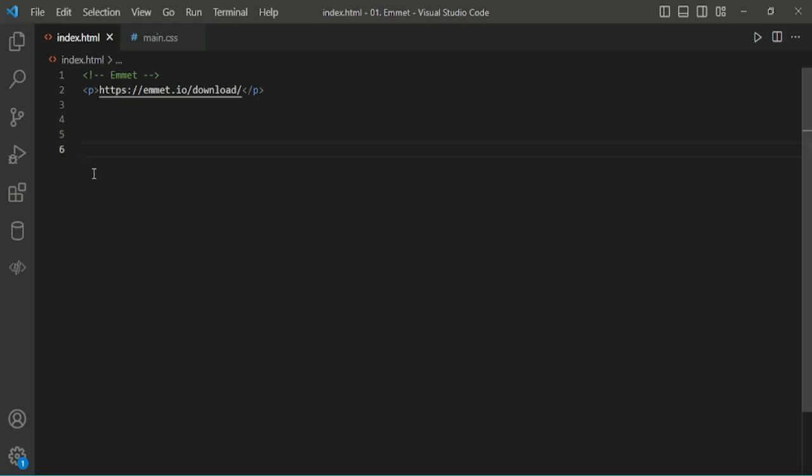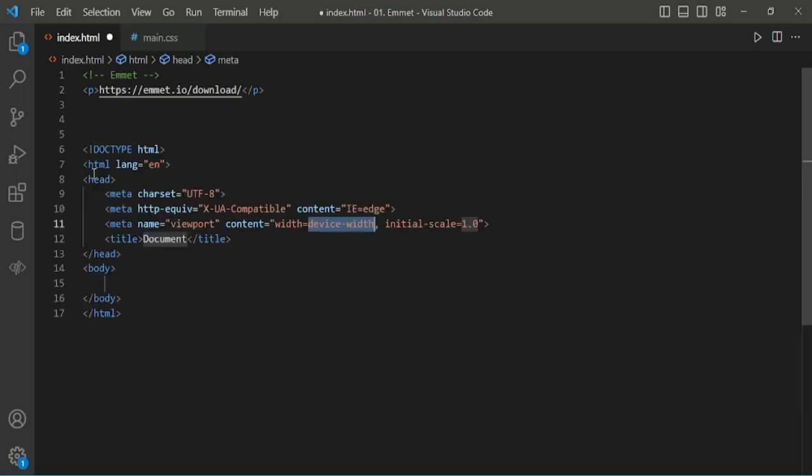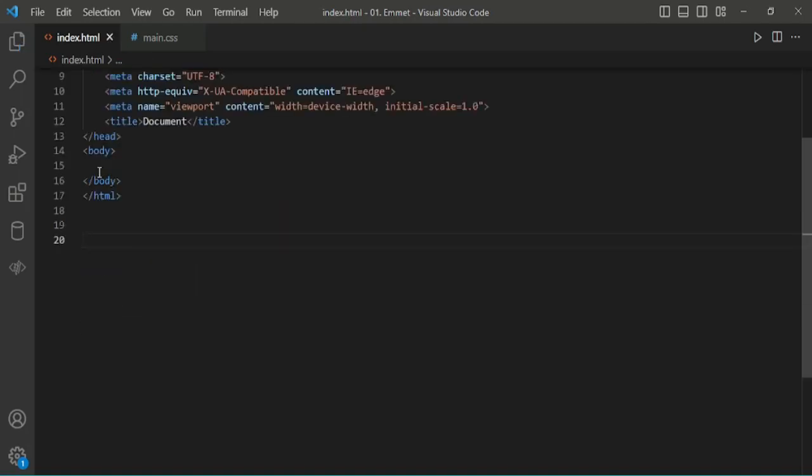With Emmet, you can quickly create an HTML boilerplate in the blink of an eye by typing an exclamation mark and pressing enter. To create an HTML tag, just type the tag name and press enter. Div, enter. P, enter. For section, while typing, Emmet pops up suggestions.